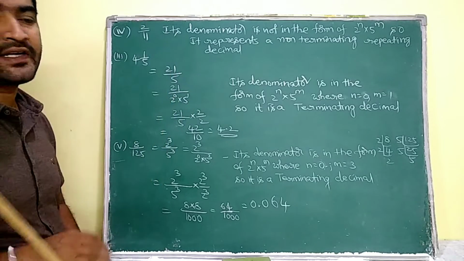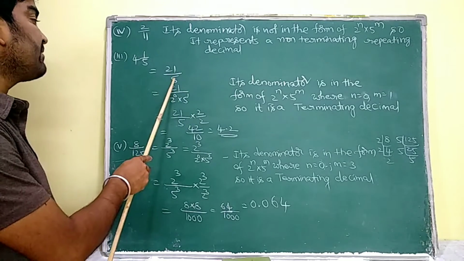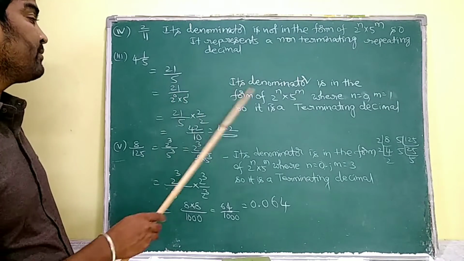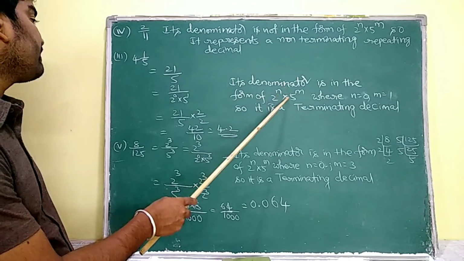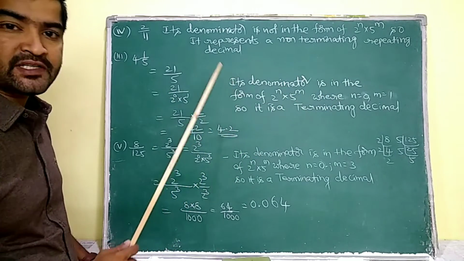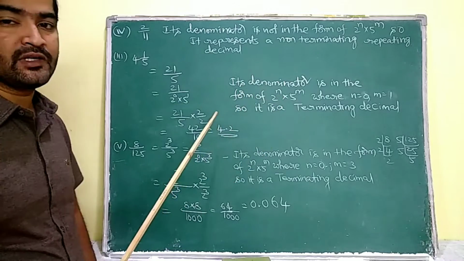Okay, now prime factorize this. Its denominator is 5, which means 2 power of 0 into 5 power of 1. So here its denominator is in the form of 2 power of n into 5 power of m, where n is equal to 0 and m is equal to 1. So it represents a terminating decimal.